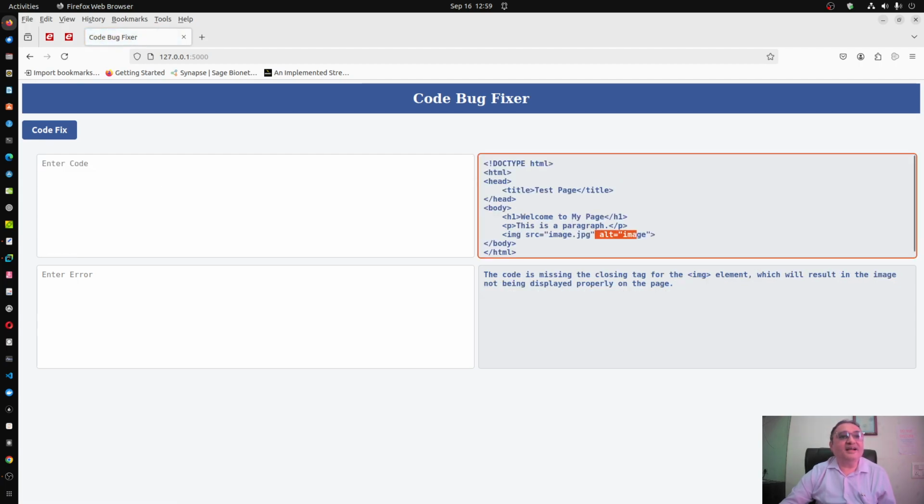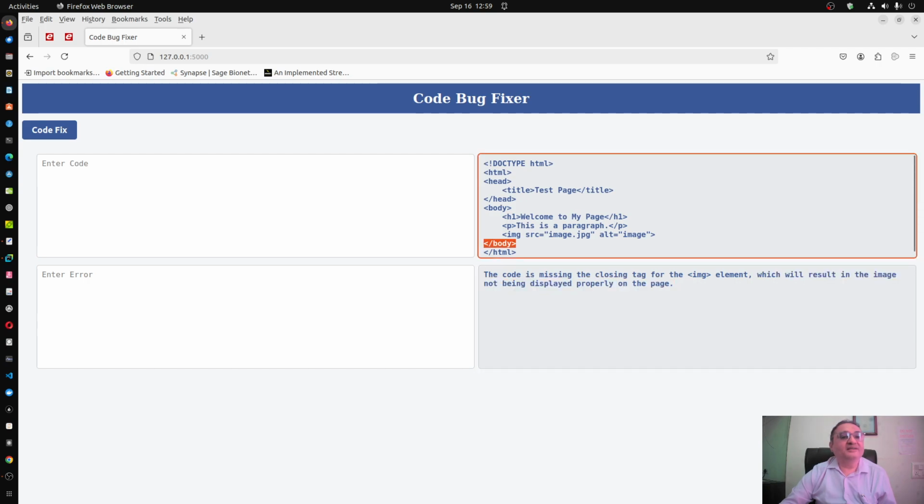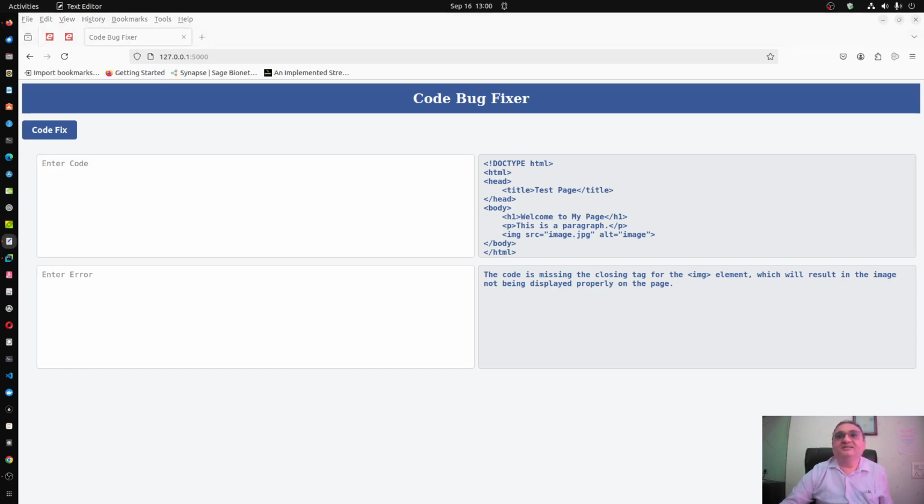Yes, and it adds an alt attribute named image. Thereafter, of course, you can add any information about the image, but the code is missing the closing tag for the image element, which will result in the image not being displayed properly. So now this is correct. So HTML also is working. Now this is JavaScript.